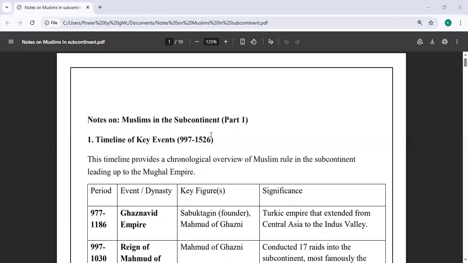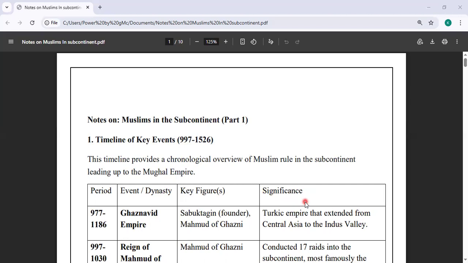So, starting with the Muslims in the subcontinent, all this data which I will be using in these notes is taken from your book. So you can go through your book first and then go through these points, or you can go through these points and then read from the book and highlight the important things which are given in the notes onto your book, which will be helpful for you at the end of your exam or your CATs.